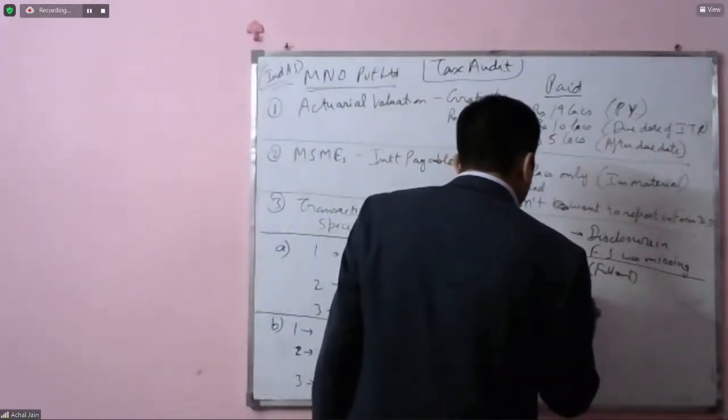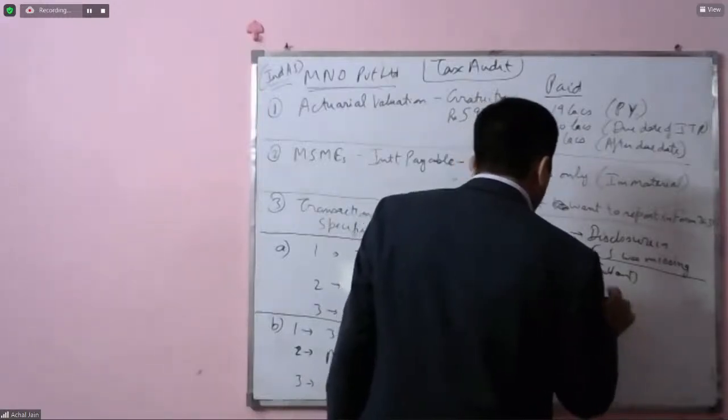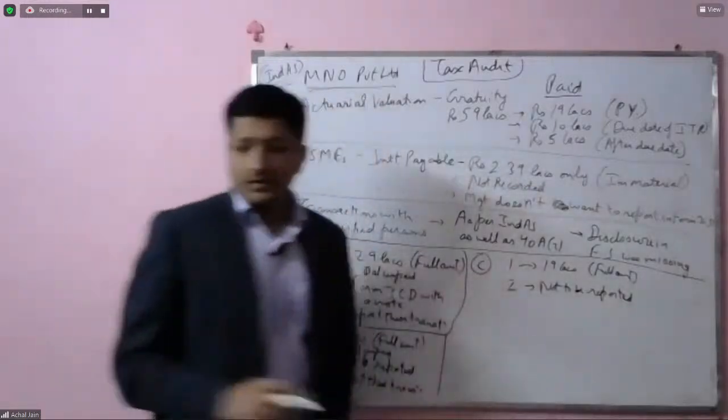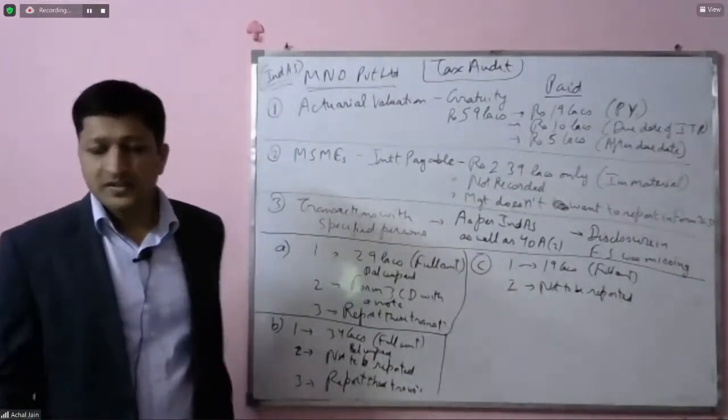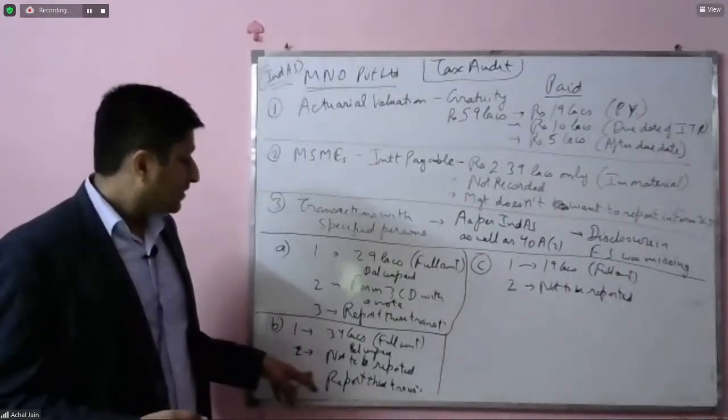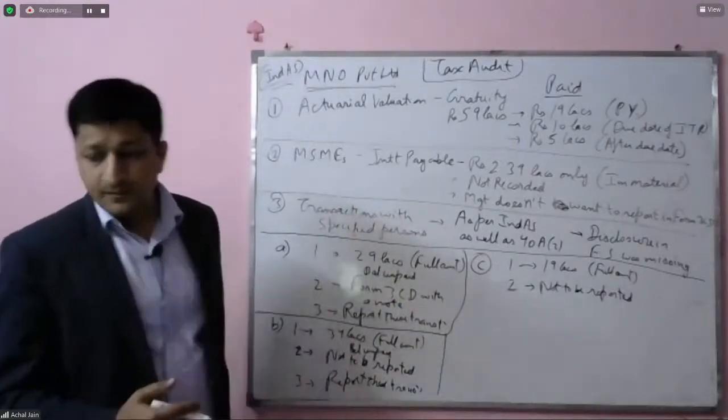For point number 2, this should not be reported because this is unnecessarily troubling the management. Okay, and anyways, this amount is insignificant. So whatever is the response in B, that should be the response in C.